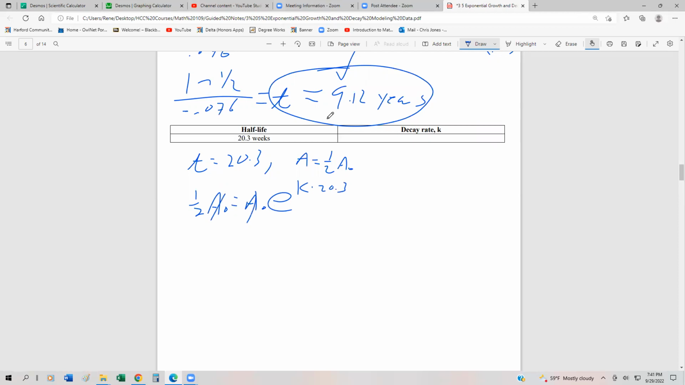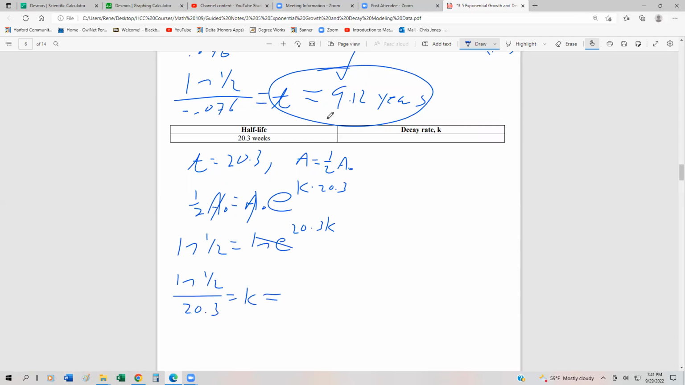We can divide both sides by A naught. We can take the natural log of both sides, so ln of 1/2 is ln of e to the 20.3k. We can divide both sides by 20.3 to solve for k. So ln of 1/2 over 20.3 is equal to k.